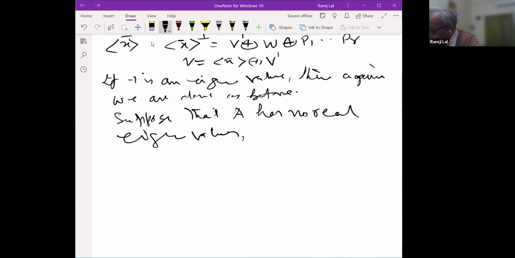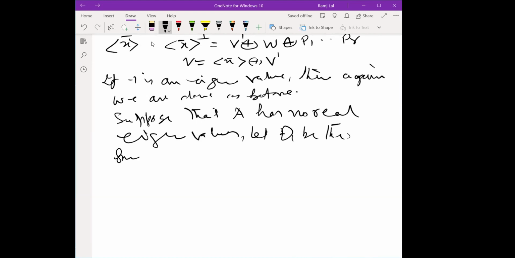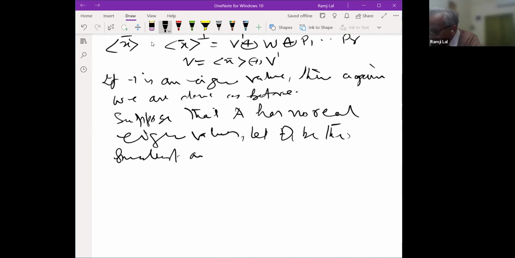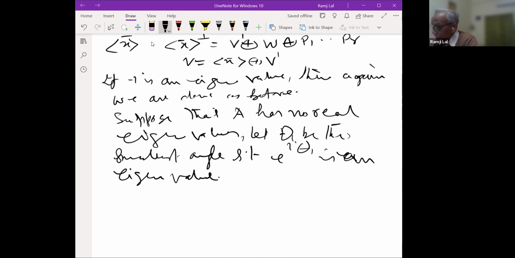So let theta 1 be the smallest angle such that e to the power i theta 1, positive I am taking here, is an eigenvalue. And e to the power minus i theta 1 will also be an eigenvalue, as we have already observed.